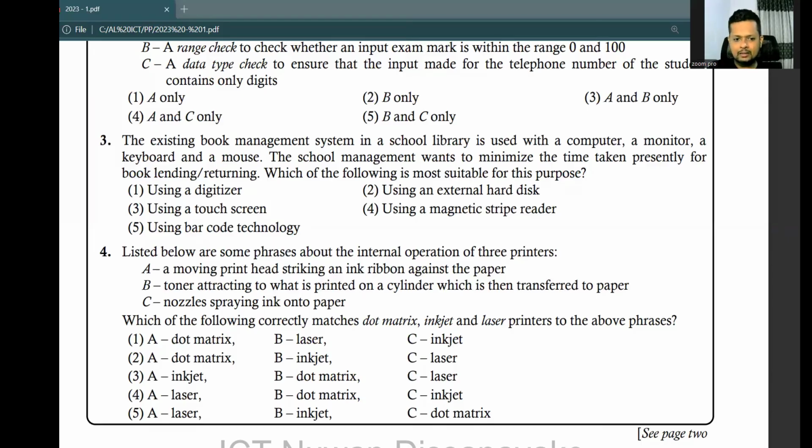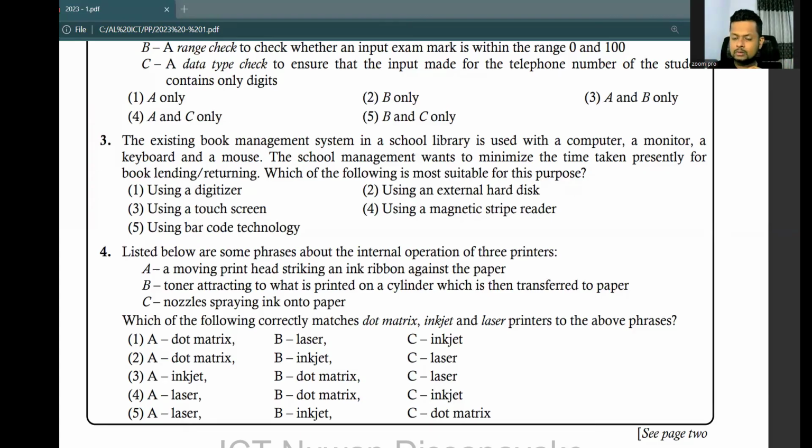Even a touch screen to enter data won't help. The physical keyboard is faster compared to a touch screen. So using a magnetic stripe reader, like the stripes you can see on the back of credit cards and debit cards.